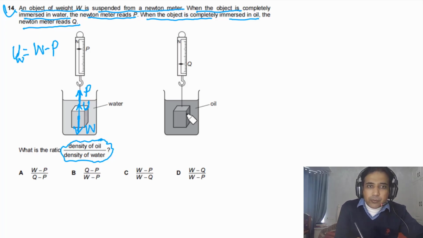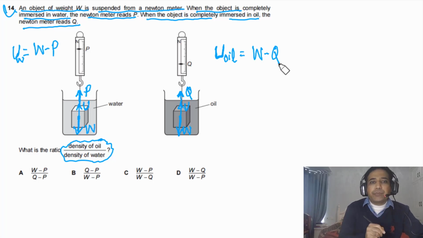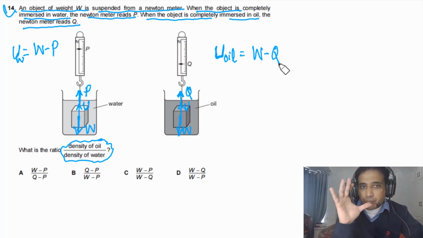Now if you look at the forces acting on the object when it is inside oil, we can write down here the weight of this object will be acting vertically down. There is upthrust on this one, that will be up, and the spring force is also acting vertically upward, that is equal to Q. For the object, we can write down the upthrust when it is in the oil will be equal to W minus Q. So first of all, we can write this down.